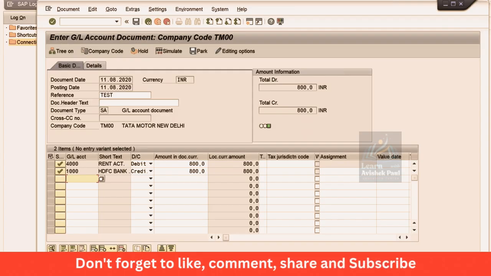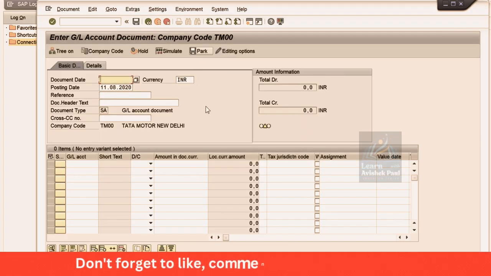Now there is no problem, right? So now what is happening? The first user is going to park it. Now look here, a transaction got posted, right? 1005. But guys, as I told you, this is not a complete transaction. Still it is an incomplete transaction itself, but the system has generated a document number here, right?